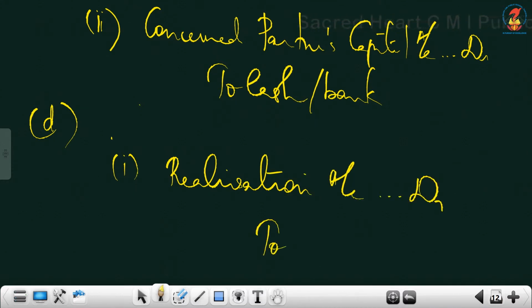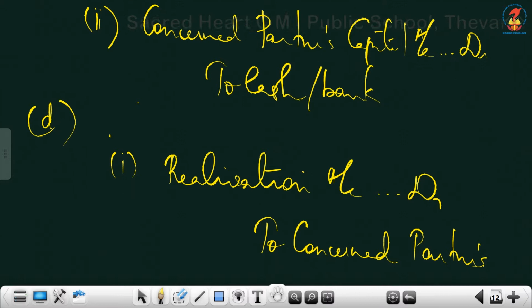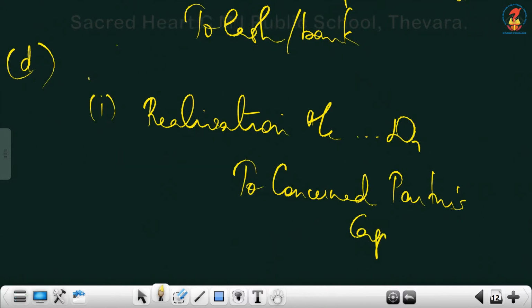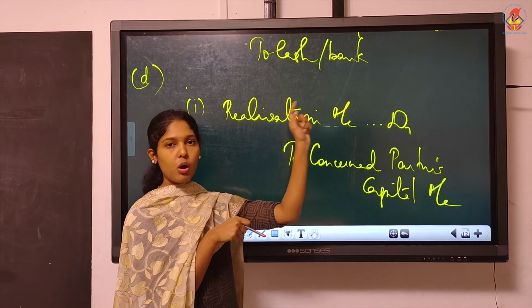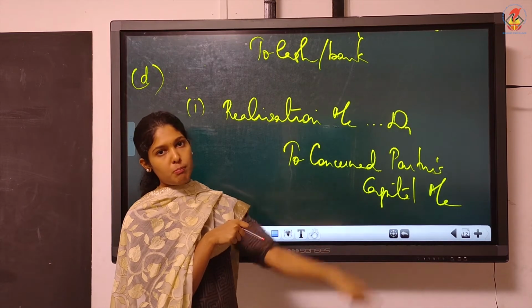So realization account debtor to concerned partner's capital account. For the remuneration payable, if you want, you can write the subhead here also: for the amount payable or remuneration payable to partner.